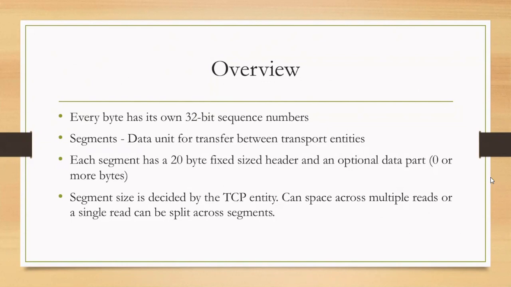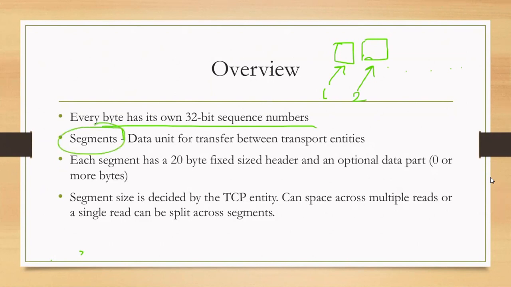So here, as you know, TCP is a byte stream-oriented protocol, and every byte has its own sequence number. So every byte of data that you write in will have its own sequence number. Say the first byte has sequence number 1, the second byte has sequence number 2, and so on. Every byte has its 32-bit sequence number. And the data unit at the transport layer is called a segment. So that is the data unit for transport between transport entities.